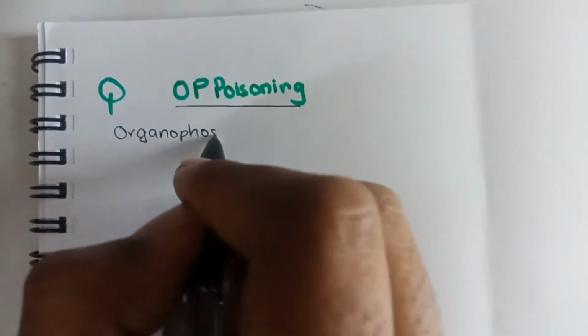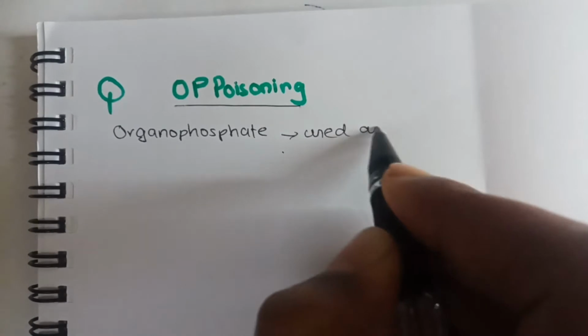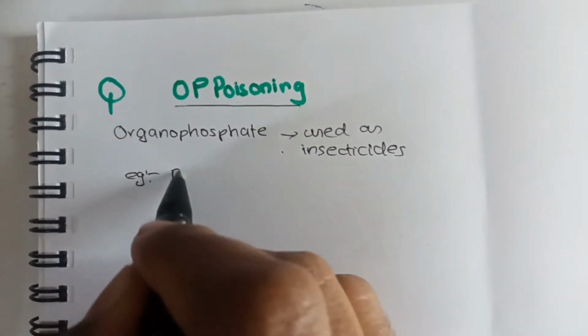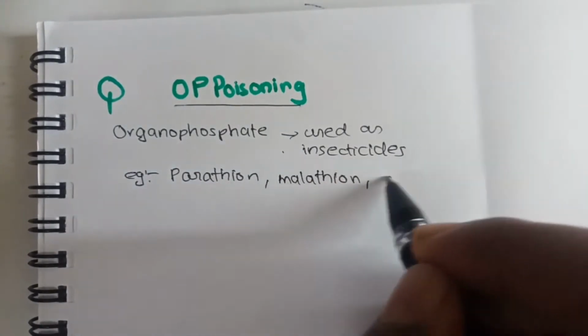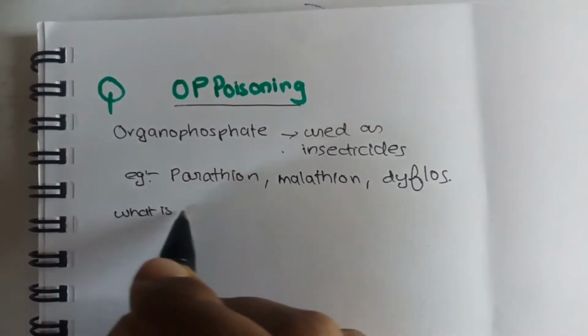OP poisoning, or organophosphate poisoning, is a very important question. The organophosphates are usually used as insecticides, and some of them include parathion, malathion, and dichlorvos. So what are these organophosphates?